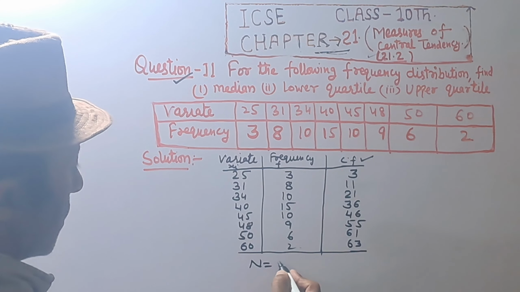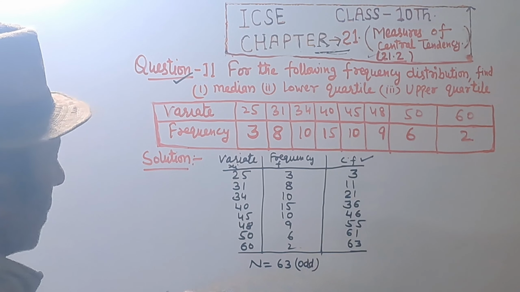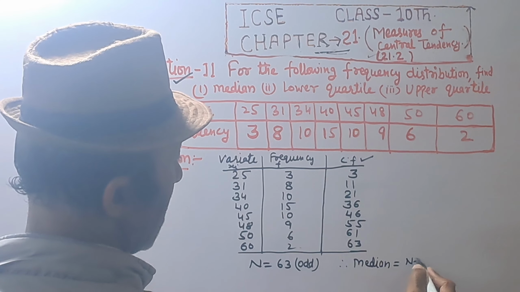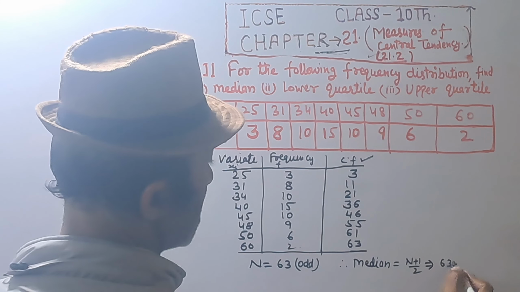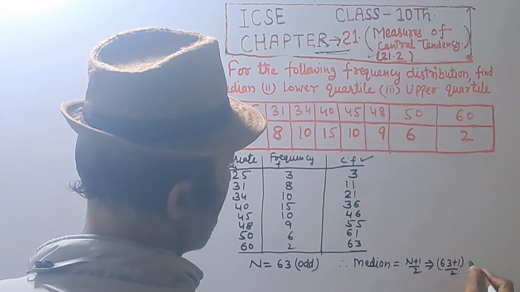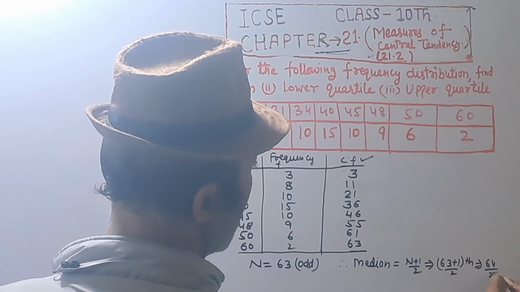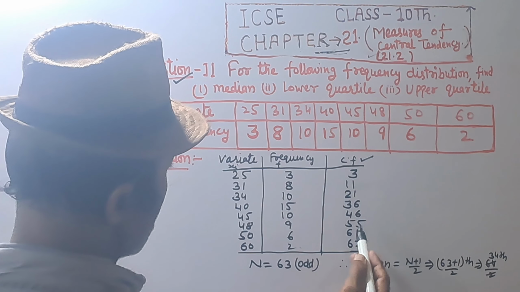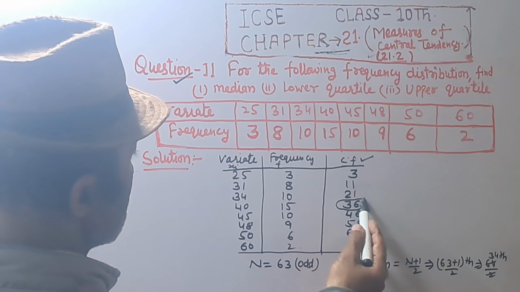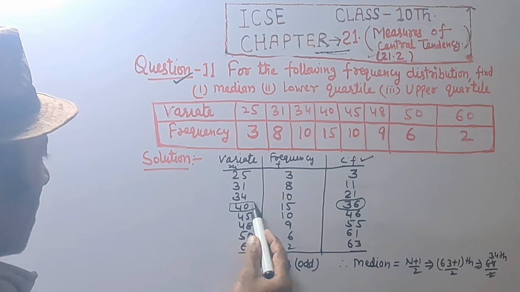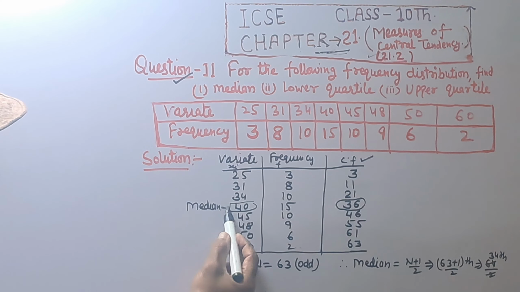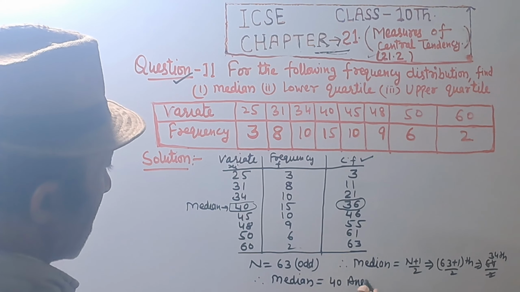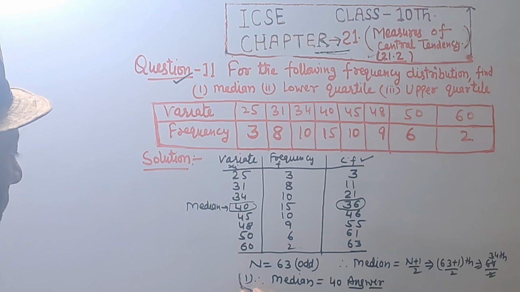So n is equal to 63, which is odd. So median equal to n plus 1 upon 2, which implies 63 plus 1 upon 2, 64 upon 2, that is equal to 34th term. 34th lies in cumulative frequency, that is 36, and directly median, so median equal to 40. Answer. First part.